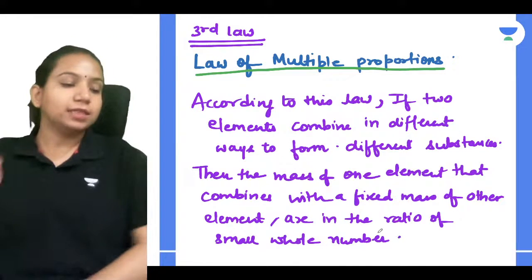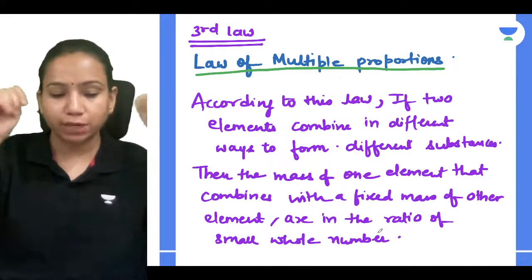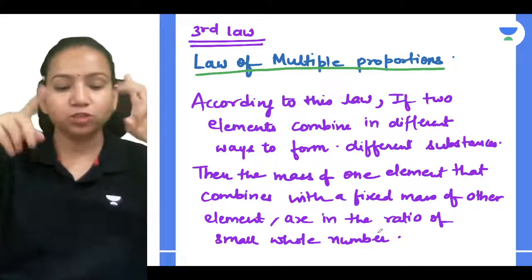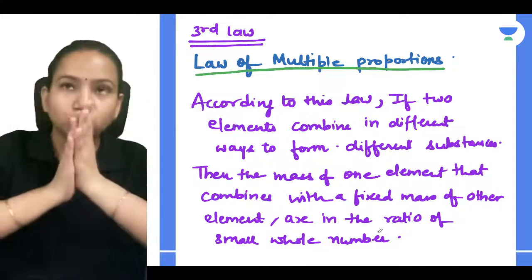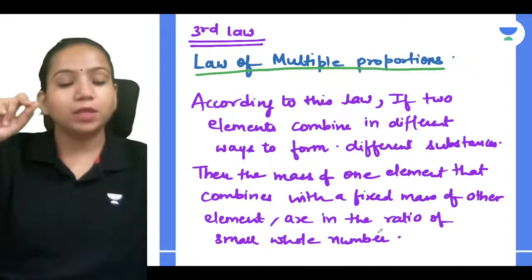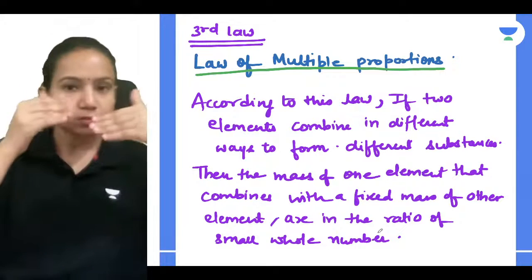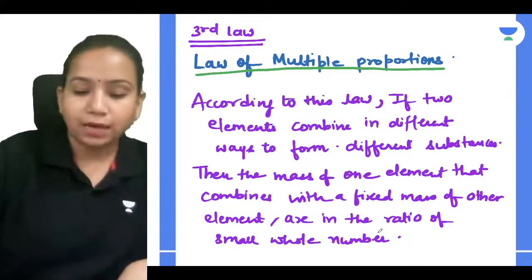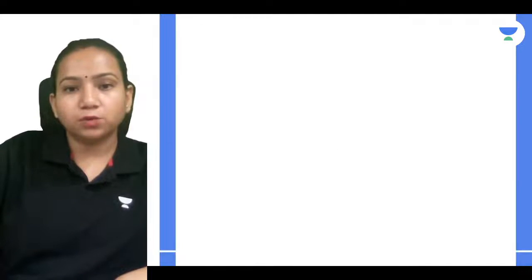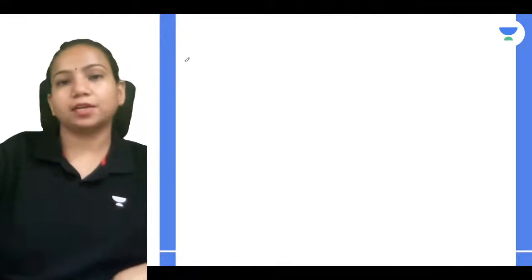It says that if two elements combine in different ways to form different substances, like for example, nitrogen reacting with one atom of oxygen giving nitrogen monoxide, nitrogen combining with two atoms of oxygen giving nitrogen dioxide. Now in that case, nitrogen is one atom, right? So the mass is going to be fixed, and let's write and understand. Then we'll come back to the law and relate whether what we have written in the law is correct or not.